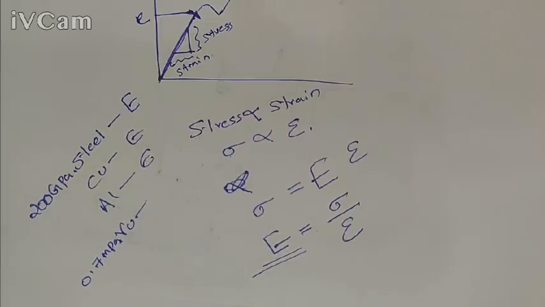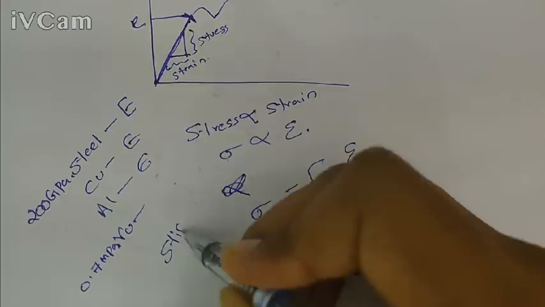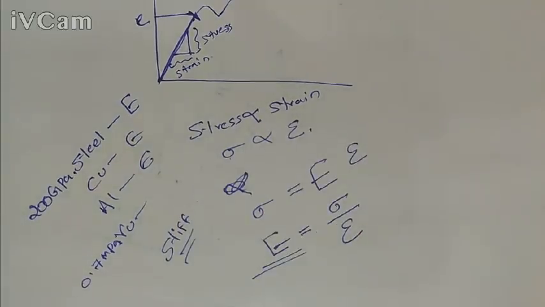And if the Young's modulus is higher, then we can say the material is more stiff. Stiffness of the material will be very high if the Young's modulus is very high. So we can directly relate this stiffness and the Young's modulus E value. The material will be more elastic also. If the E value is more, the material will be more elastic in nature.